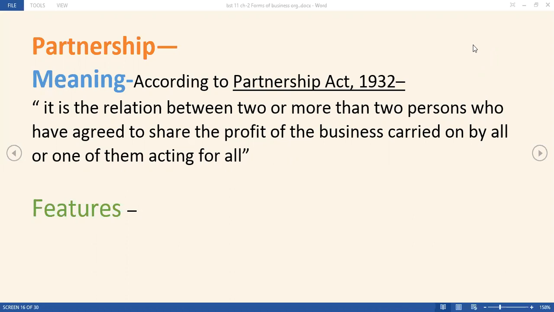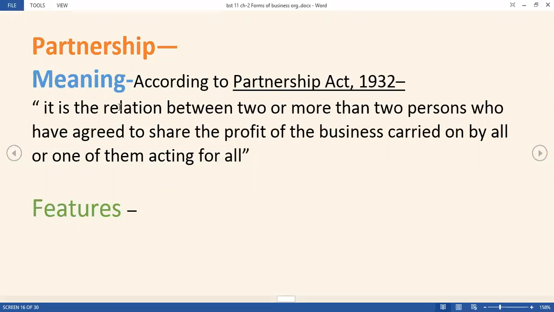It defines that it is the relation between two or more than two partners. So here we can know that the minimum number of partners is two. Minimum two partners are required to form a partnership, and it is the relation between them who are going to share. So there is a sharing word. It means they share profit and losses of the business which is carried by all or one of them acting for all. All the partners can carry out all the activities of the business, or one of them can also enter into the contract, and any act conducted by him can bind the other partners also.